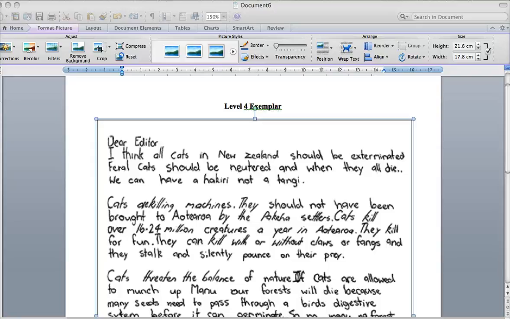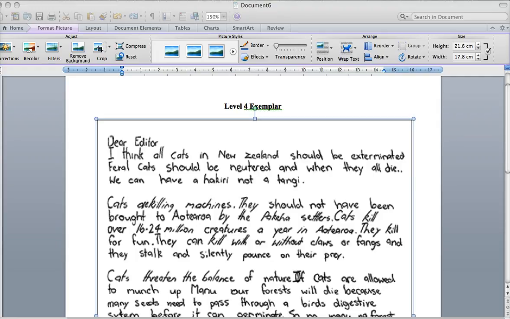This is a screencast on how to clearly state, develop and elaborate on your ideas in an argument. In front of you here you have the level 4 exemplar. So let's look at the first part.